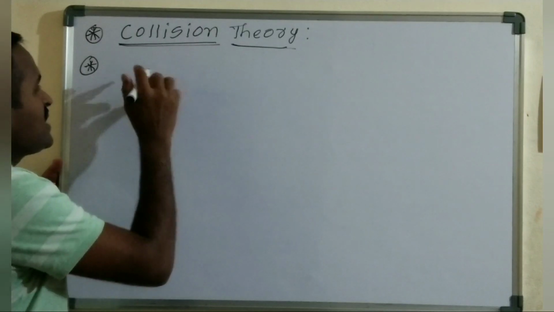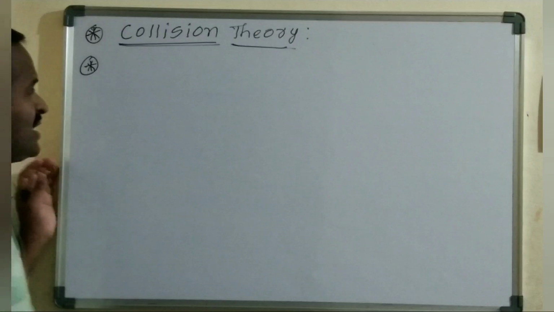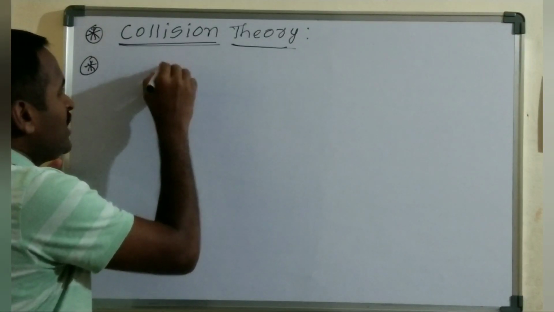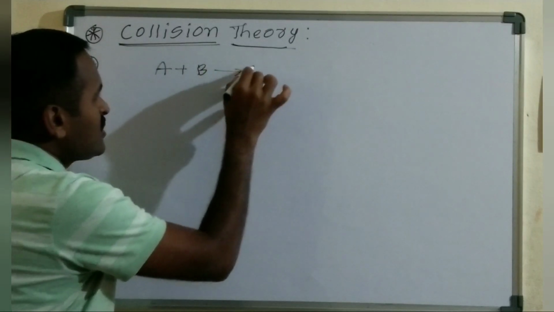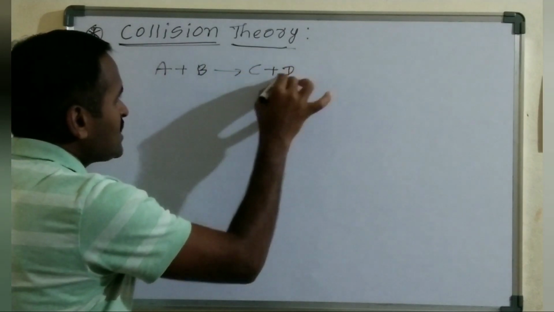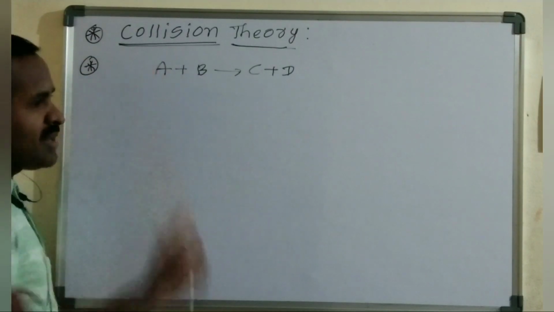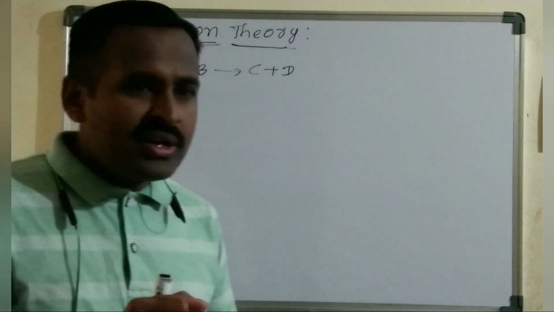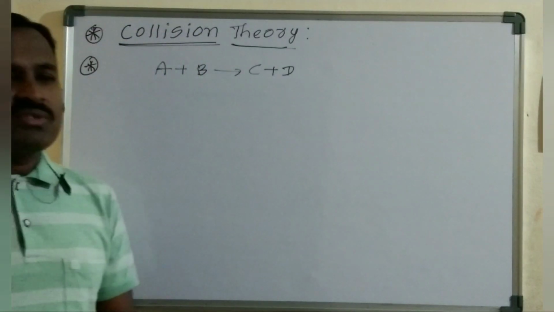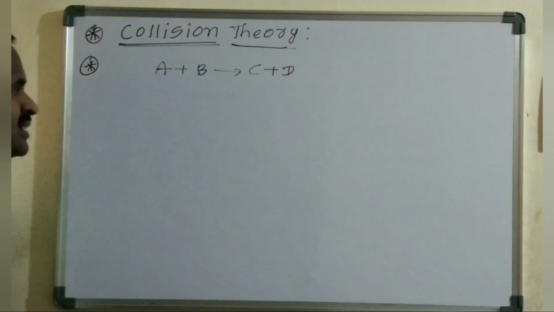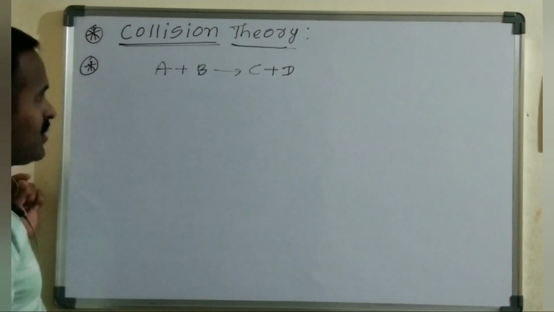The first postulate is that every chemical reaction takes place between the reactant molecules based on collisions among the reactant molecules only. A chemical reaction takes place between the reactant molecules when they collide with each other. Those collisions bring the chemical change among them, and it leads to the formation of product.